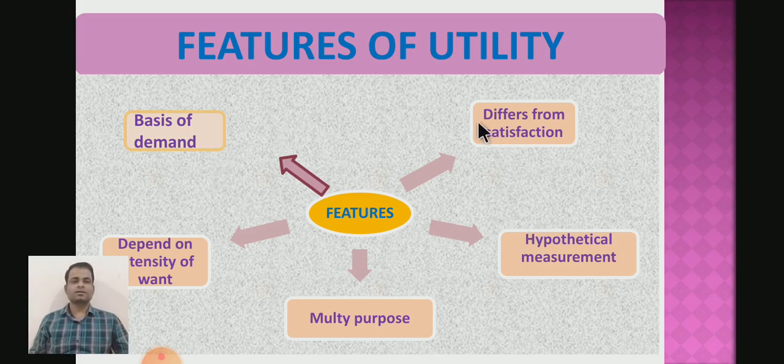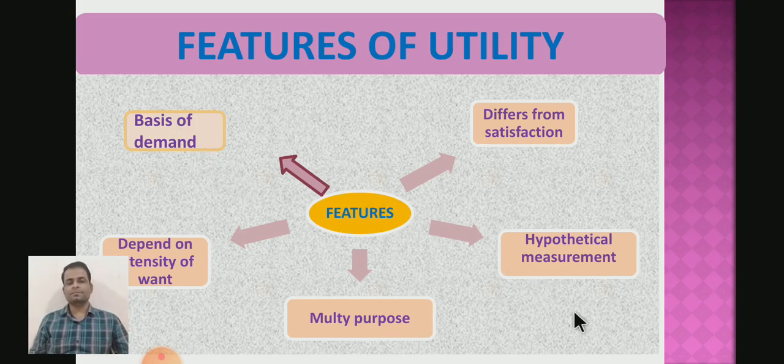So it differs from satisfaction. Utility can be measured hypothetically. Then utility is multi-purpose. Next, it depends on the intensity of wants, and last, utility is the base of demand.